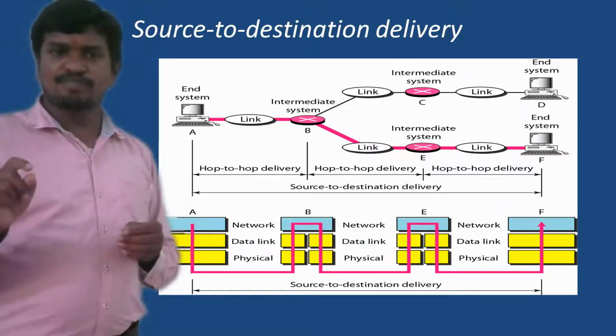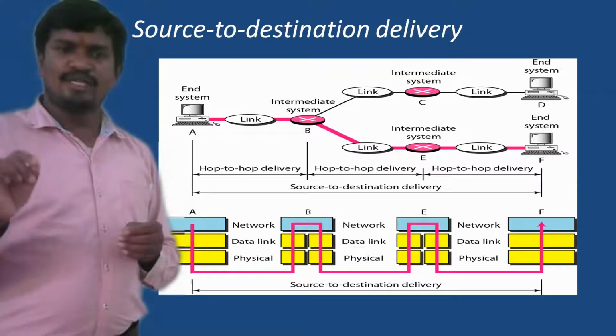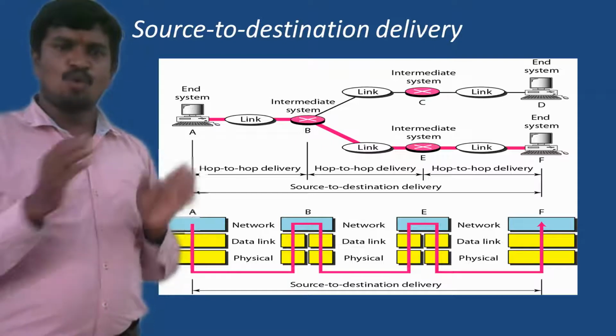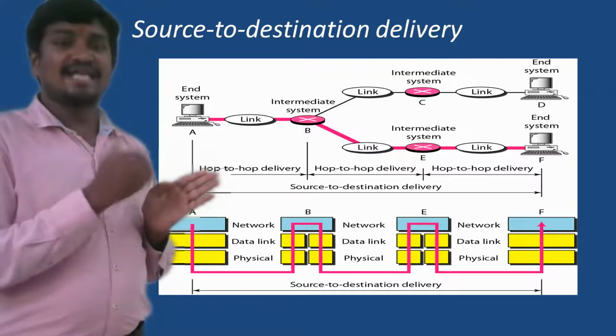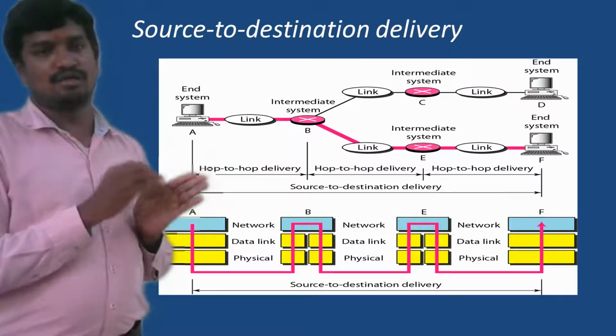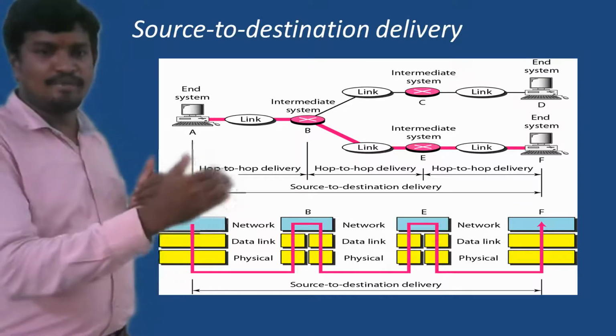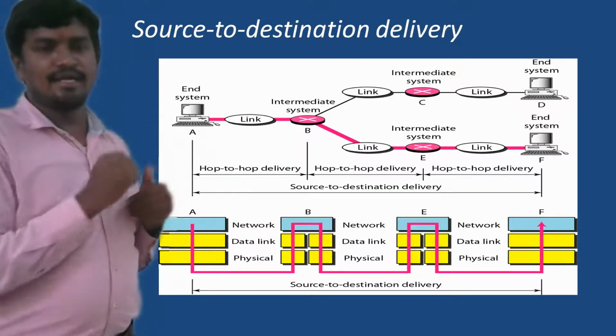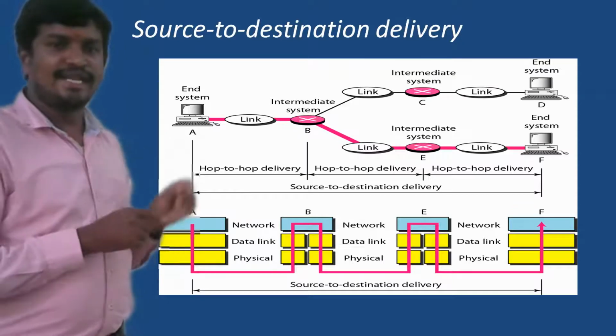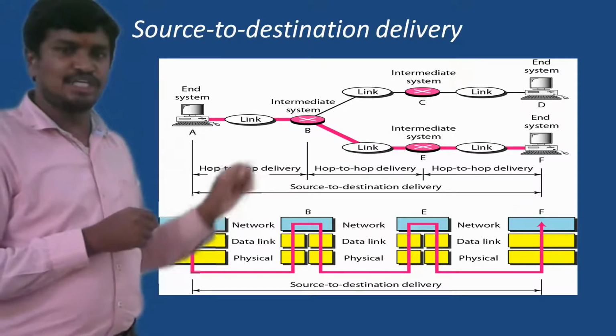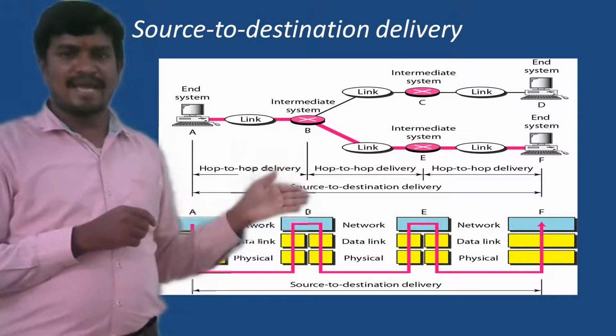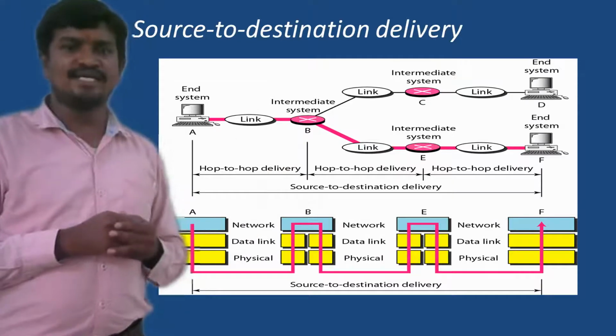The data link layer is responsible for delivering the packet from one system to another system connected to the link, meaning one to one. But the network layer is not like that. The network layer must exist at each and every node so that the packet is properly moved towards the destination.